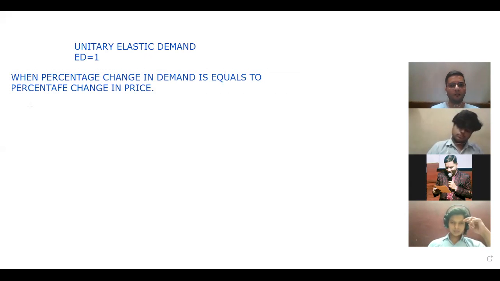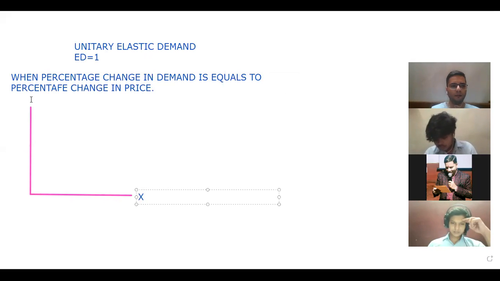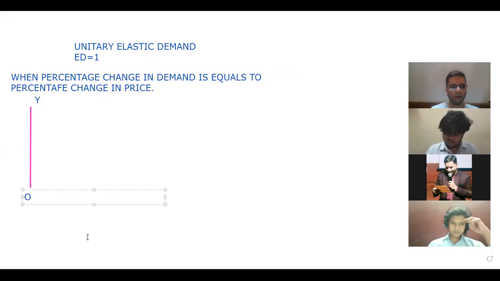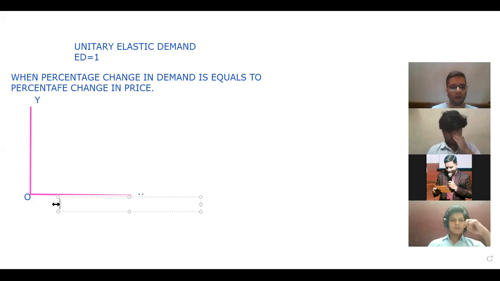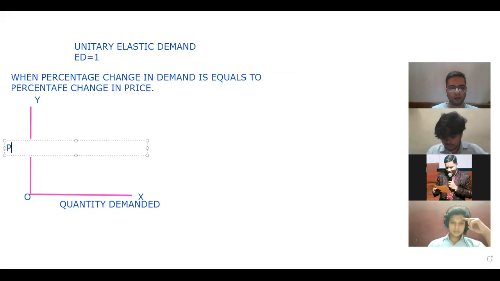For the diagram, obviously, first of all, we are going to make the two axes. Please make the diagram with me in your notebook, where we are mentioning the two axes, x-axis, and of course this is the y-axis, and this is the origin. On the x-axis, we are taking quantity demanded, and of course on the y-axis, we are relating the price, because we have to relate the price with the quantity demanded.